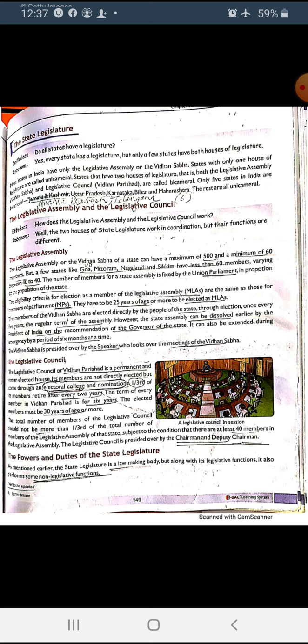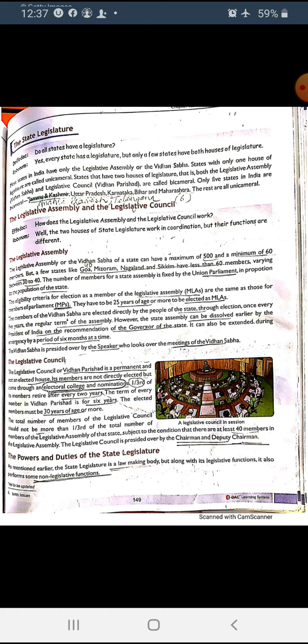But you have to keep in mind, we have a legislative assembly in all 28 states, but the legislative council, the second house, we have only in 6 states. I am repeating again: Andhra Pradesh, Telangana, Uttar Pradesh, Karnataka, Bihar and Maharashtra. It means these 6 states have 2 houses, legislative assembly and legislative council. Now we are going to see more about the legislative assembly.